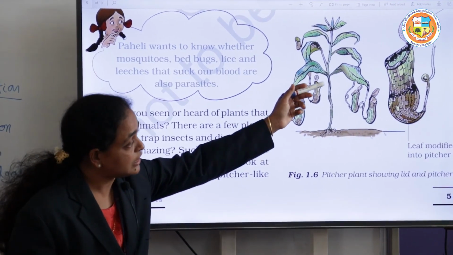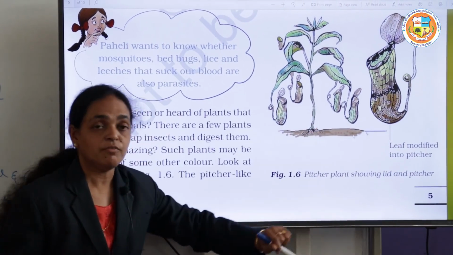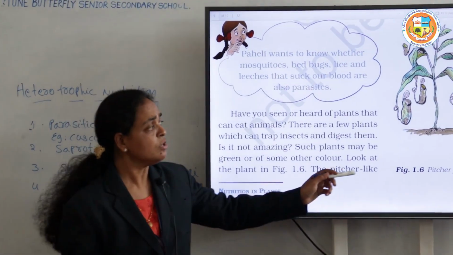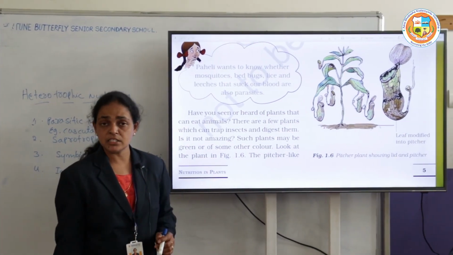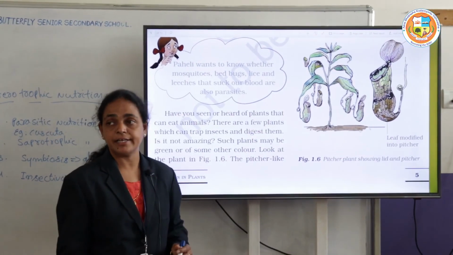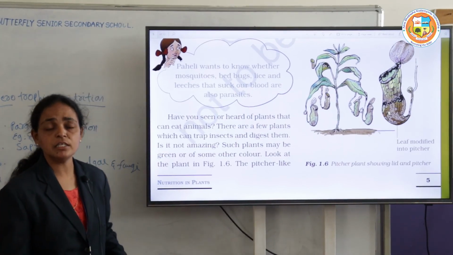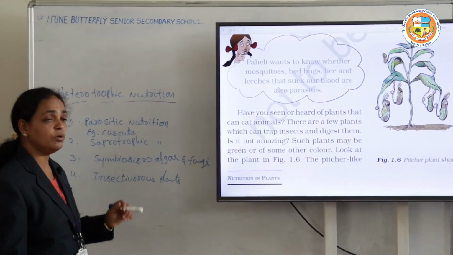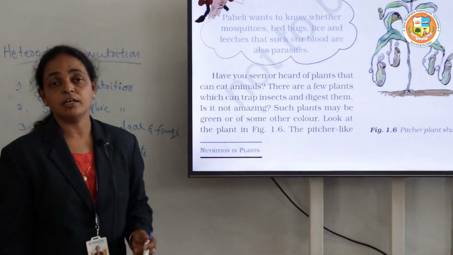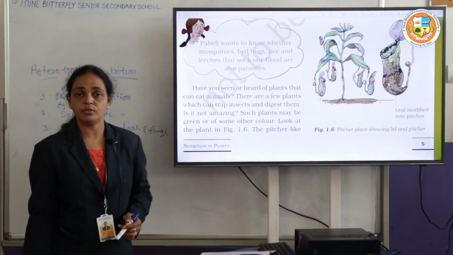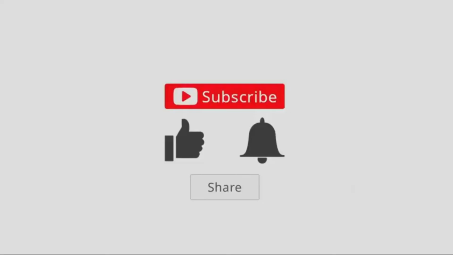When it captures an insect, the lid closes and the insect is trapped, falling into the pitcher. The pitcher secretes or releases some digestive juices, and the insect is digested. So from the insects they get the nutrients. This is also another type of mode in plants. So we learned different types of modes and how plants prepare their food. All these topics are covered here. I hope you understood. Thank you.